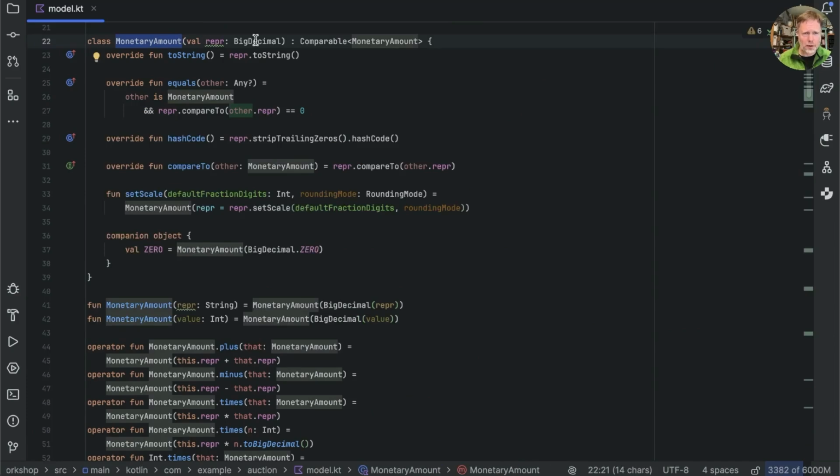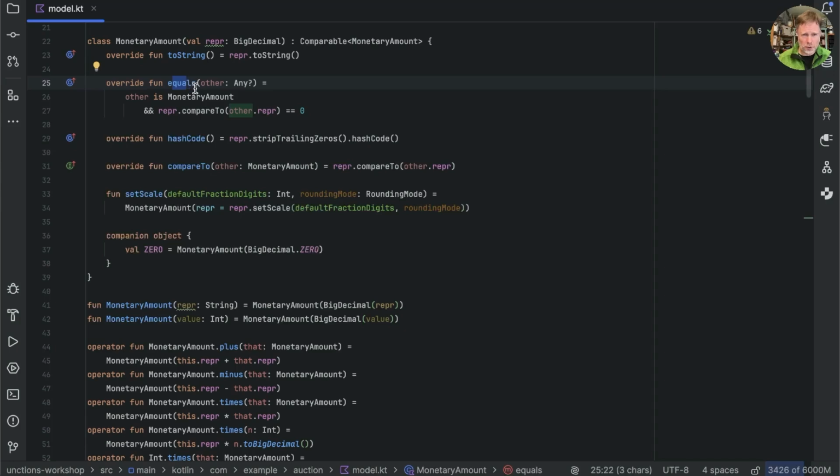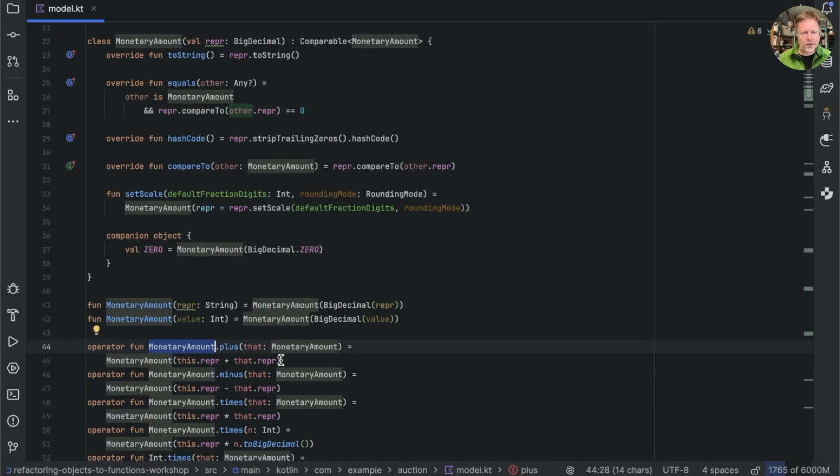It's a wrapper on a BigDecimal that allows equals to work well for money. There's an issue where two BigDecimals don't compare equal. Now for some reason Nat seems allergic to good old-fashioned methods. So he's made operator plus and minus and times etc. into extension functions on MonetaryAmount rather than methods. We can and do argue about which is better, but this is supposed to be a representative object-oriented codebase, so I think with that constraint these should be methods.